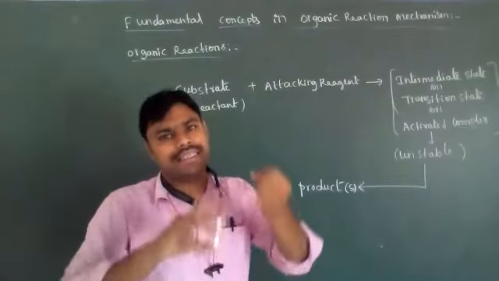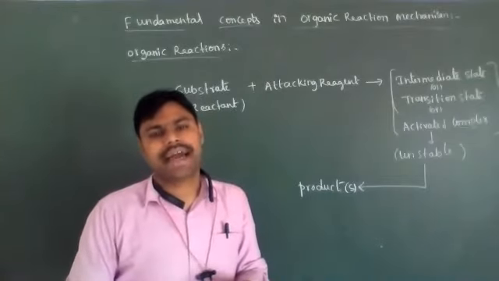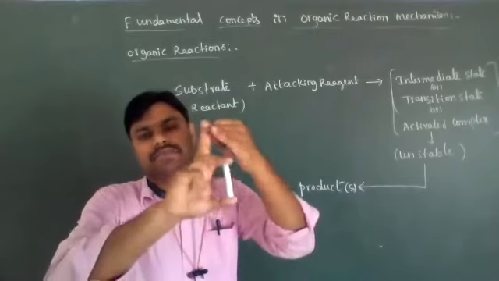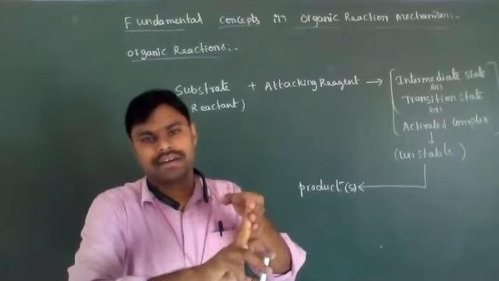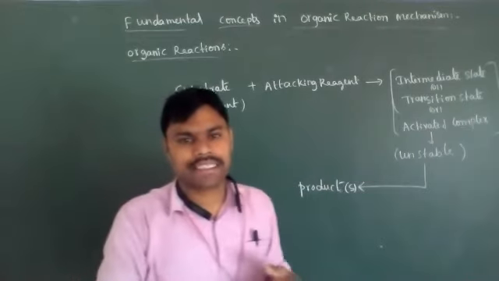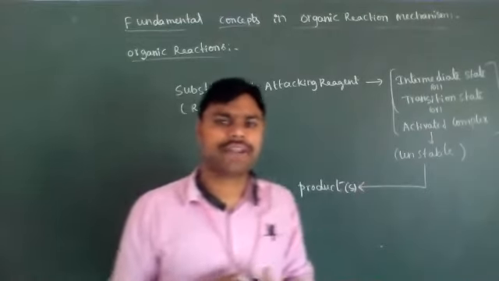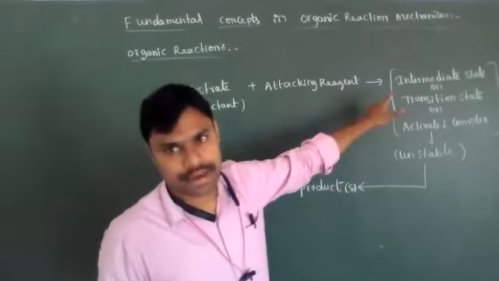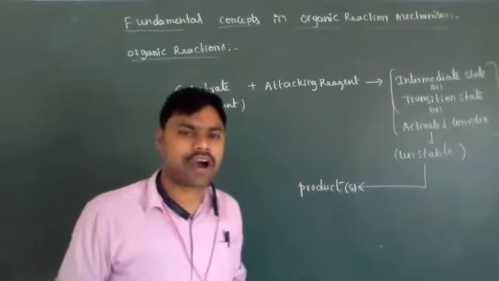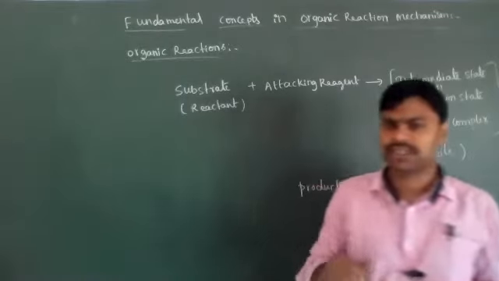Based on these reaction intermediates, the chemical reactions are classified as addition reactions, substitution reactions, rearrangement reactions, and polymerization reactions. Like this, different types of reactions are separated. So how many types of organic reactions are present here, students?